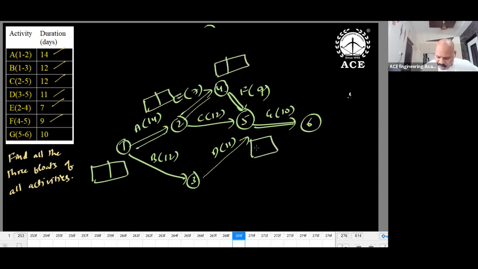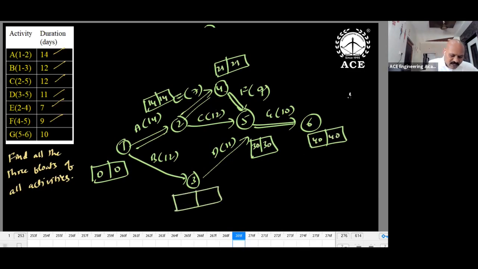After getting the critical path, do the forward pass: 0, 0, 14, 14, 21, 21, 30, 30, 40, 40, over. The third event is left over. For the third event, make use of the forward pass and backward pass. 12, reverse 30 minus 11, 19. Over. Finished. Slack values we can estimate.